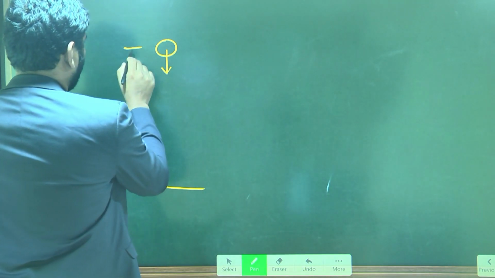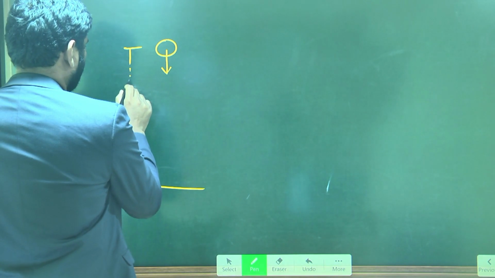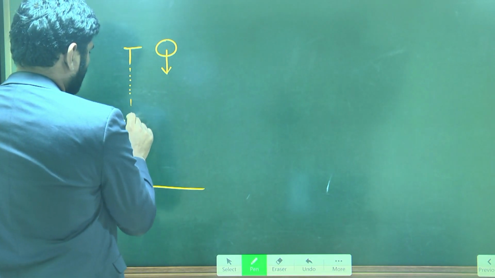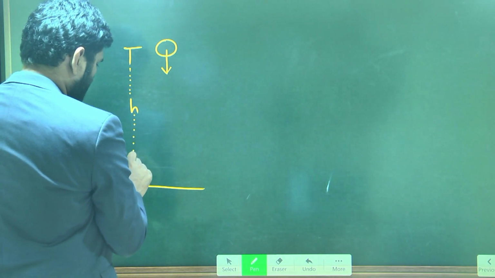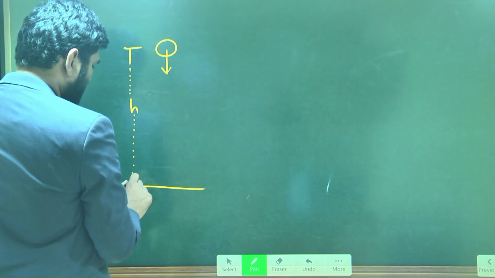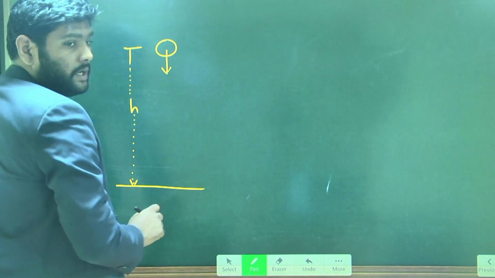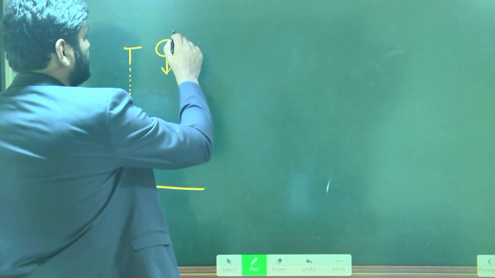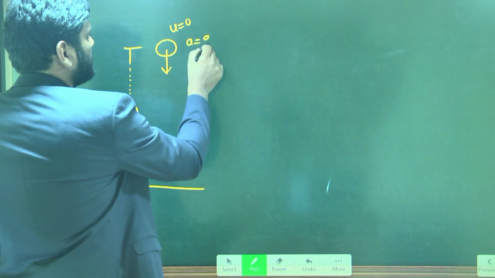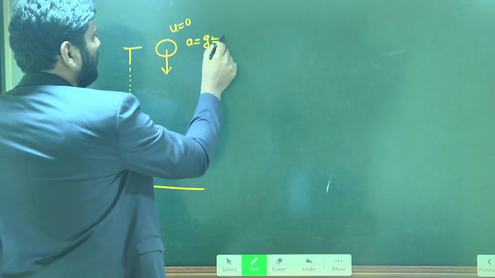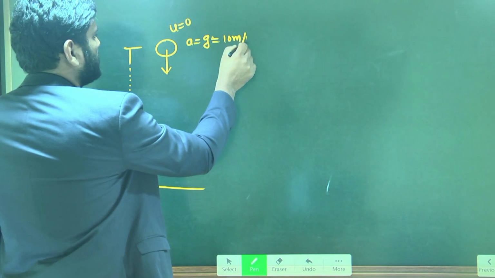See, here the question is, the same object falling freely from a certain height h. When the object is falling freely from a certain height h, its initial velocity is 0. The acceleration it has is the acceleration due to gravity, 10 meter per second square.